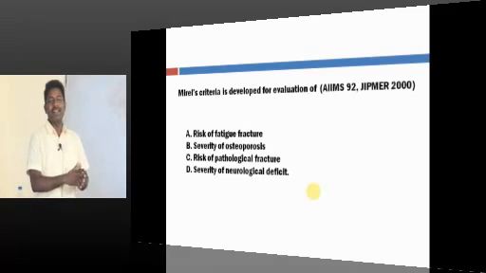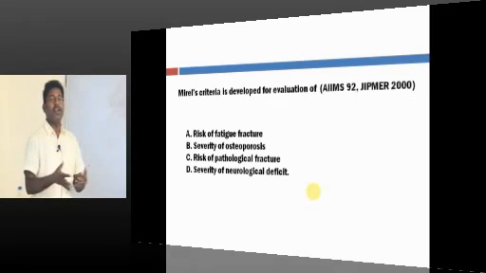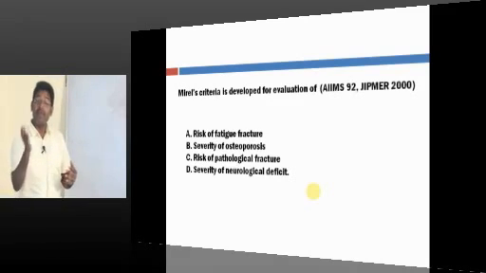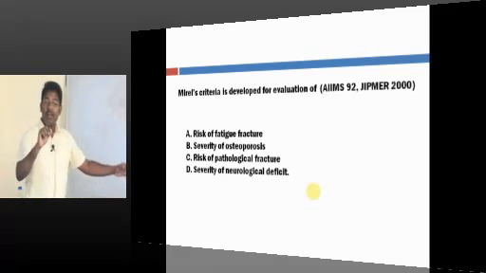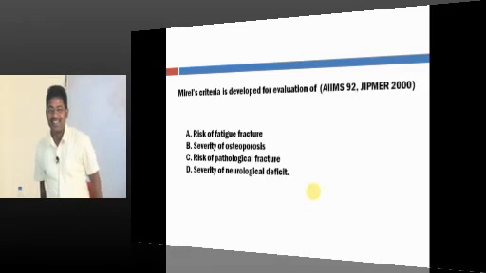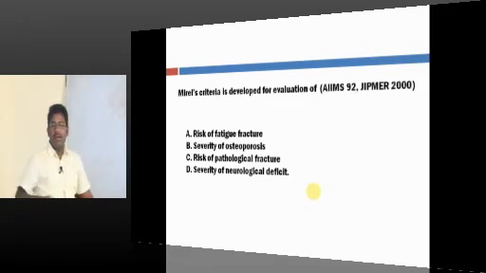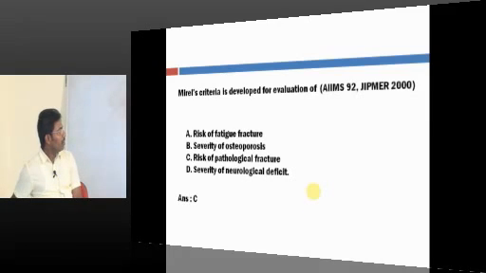What is the usefulness of Merrill's criteria? This risk of pathological fracture, and in what way is it going to help us? Yeah, it is to think of or plan for prophylactic internal fixation. You can do ORIF even before the fracture happens. So that is the usefulness of Merrill's criteria. So the answer is what? C. Good.